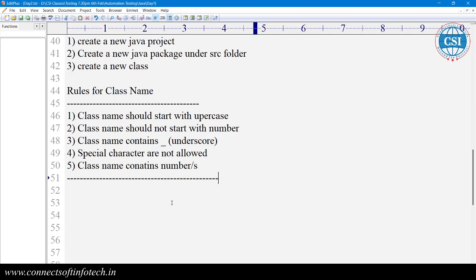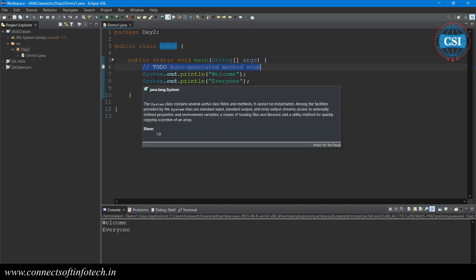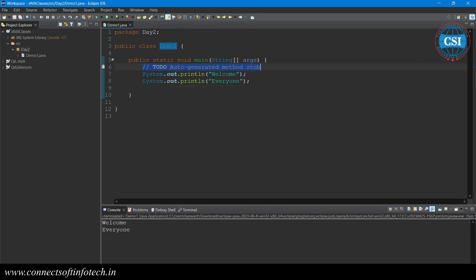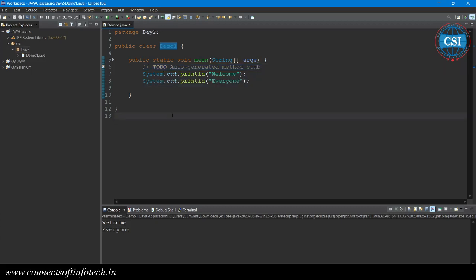In the next class we are going to learn what comments are, and how we can use comments. This is also a comment. You can see, TODO auto-generated method stub. The double slash here means this is a single line comment. There are two types of comments: single line comment and multi line comment. If you want to use a multi line comment, then you can use slash asterisk, asterisk slash. That we are going to see in the next class.